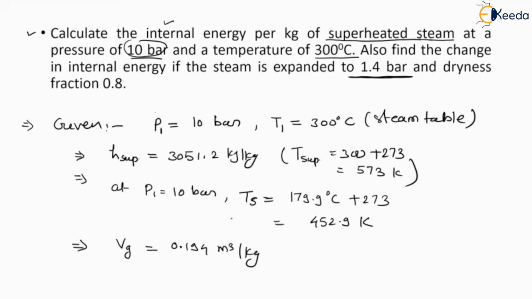So here we have these values. Now we have to define the value of v superheated. We will apply the thermodynamic relations. Basically, v superheated is defined by the simple formula vg times T superheated by T saturated.